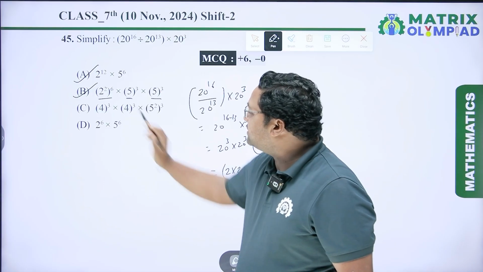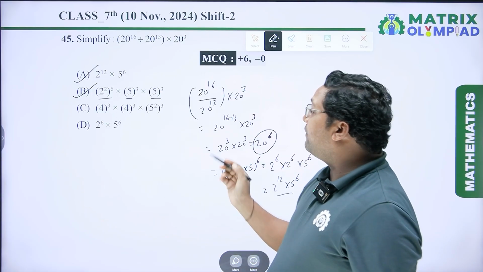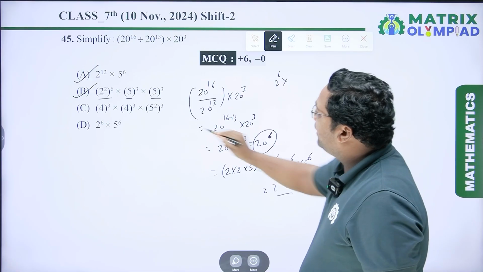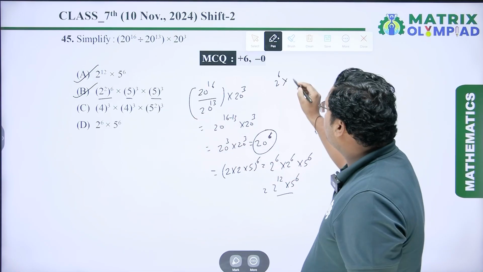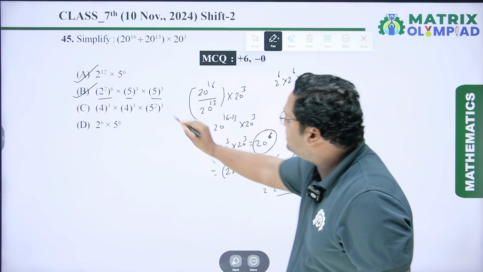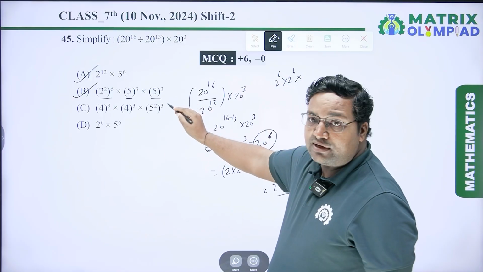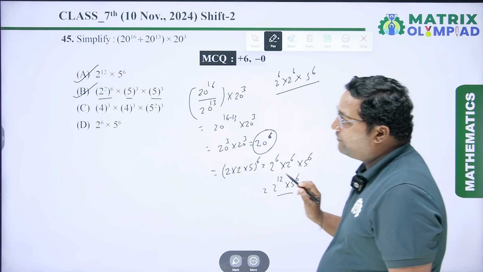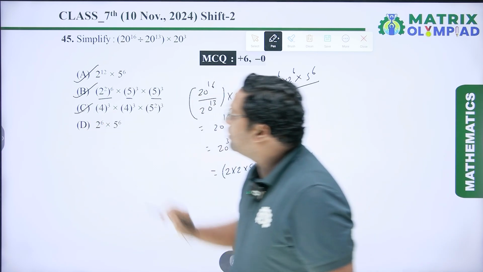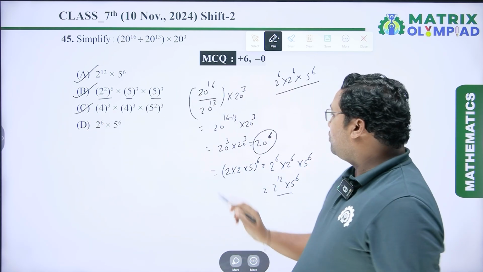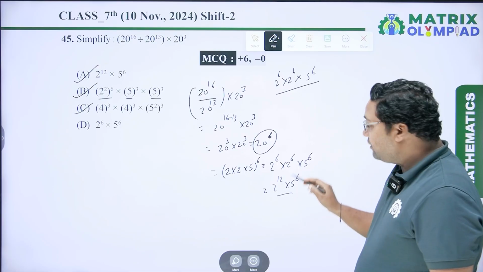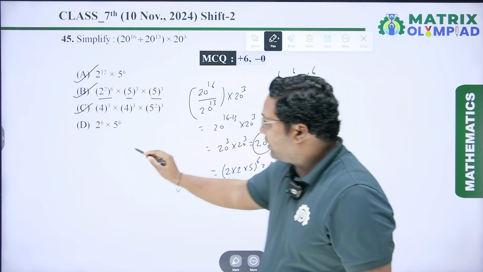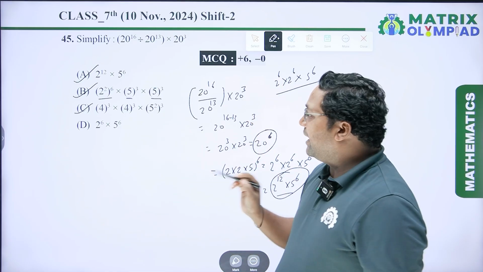Now we have to check this. So it is 4 to the power 3, and 4 to the power 3 we have to write as 2 to the power 6. Again it is 4 to the power 3. So it is also 2 to the power 6, and it is 5 to the power 2 to the power 3. So it is also 5 to the power 6. So this is equal to 2 to the power 12 into 5 to the power 6. So this option is also correct. Next is 2 to the power 6 into 5 to the power 6. But it is not an answer, because the answer is 2 to the power 12 into 5 to the power 6. So it is not an answer. So the correct options are A, B and C.